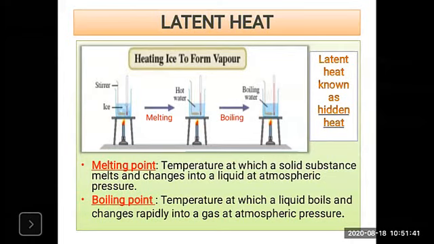Now look at the diagram. In the first diagram we have taken the ice. There is a burner and a beaker, and there is ice in the beaker. If we continuously supply heat to the ice, what will happen? The ice melts. The temperature here is 0 degrees Celsius.